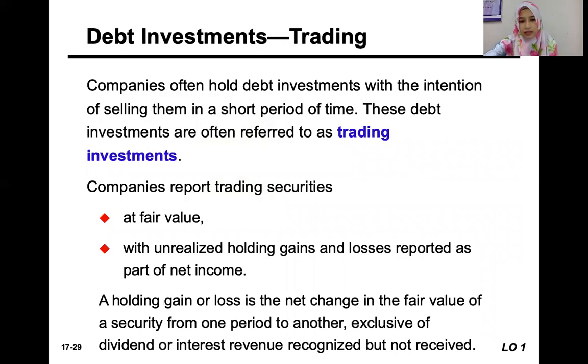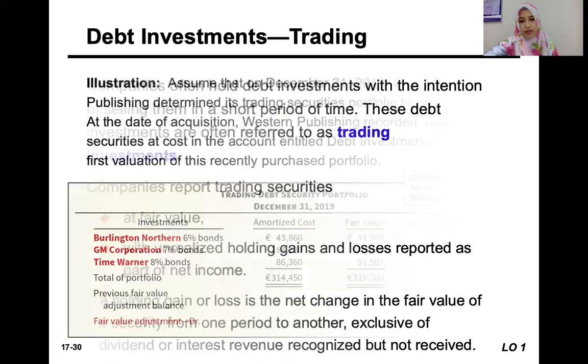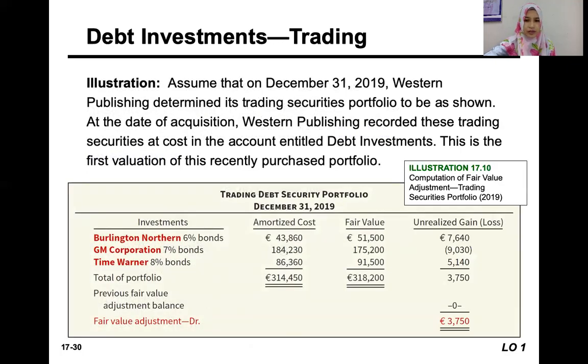Okay, so basically holding gain or loss is the net change in the fair value from one period to another period. It does not include the dividend or interest revenue that is accrued but not received. That is separately disclosed.